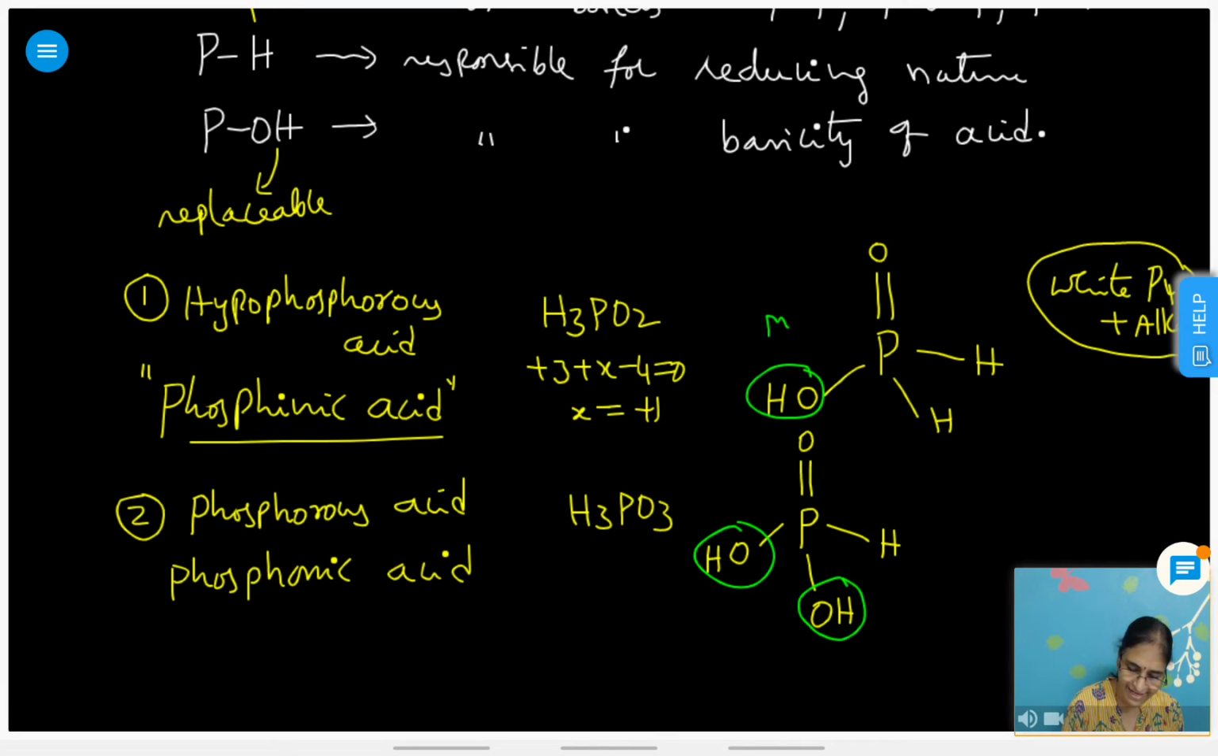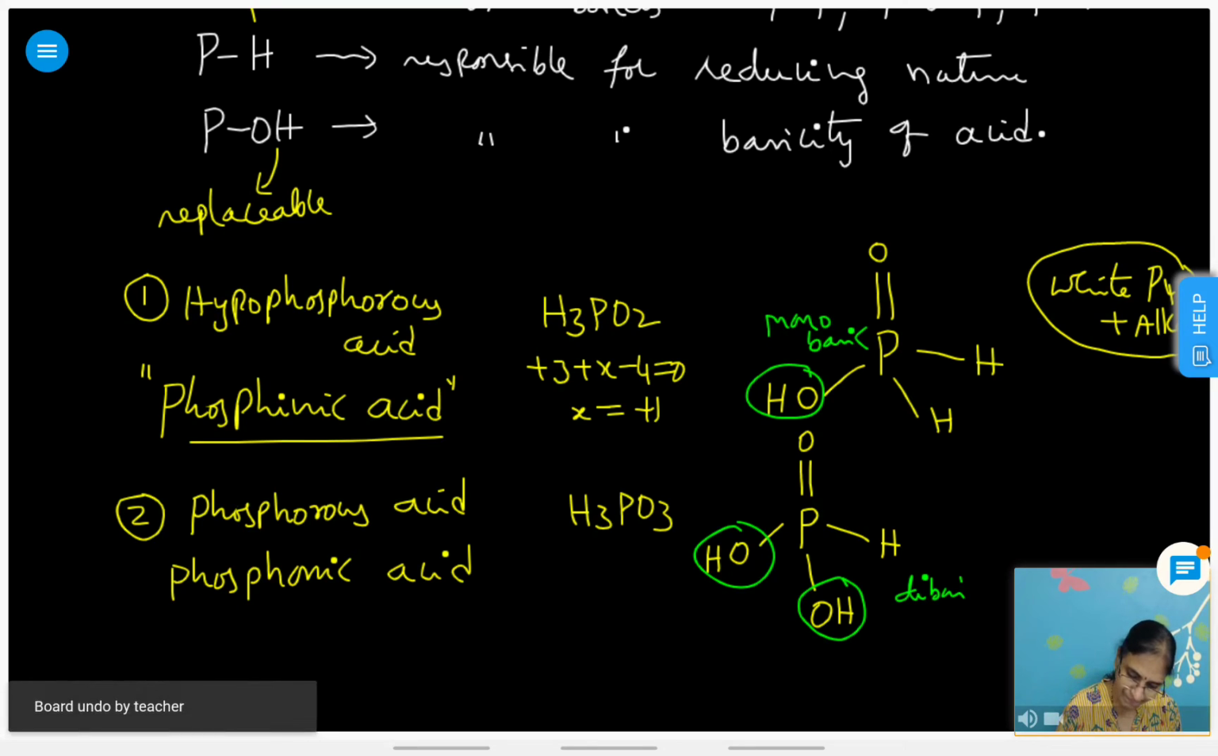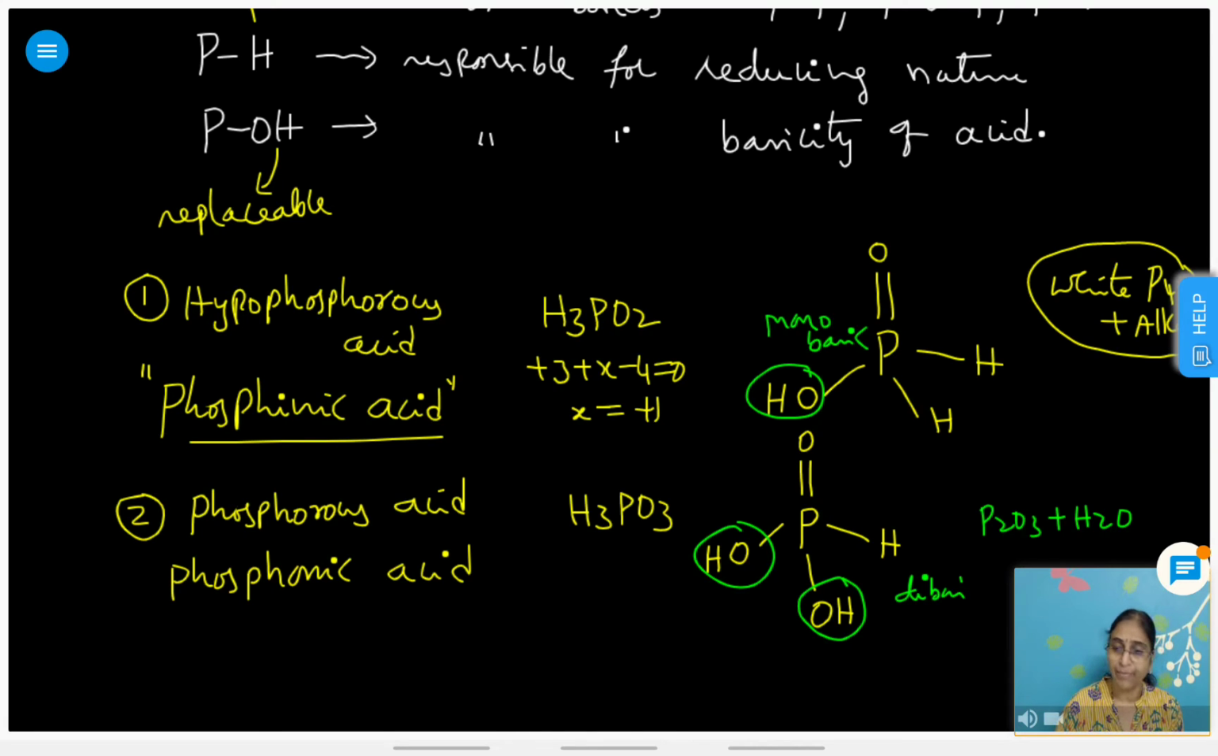Okay, so this is monobasic, and this is dibasic. So for preparation, P2O3 and hydrolysis with water give rise to H3PO3. Like this, you have to practice the structures. More structures are there. Yeah, this is also called orthophosphorus acid. Hope you are clear, right? Up to this? Yeah, next. Remaining, I'll write. Now you got the idea. So now we go for pyrophosphorus acid.